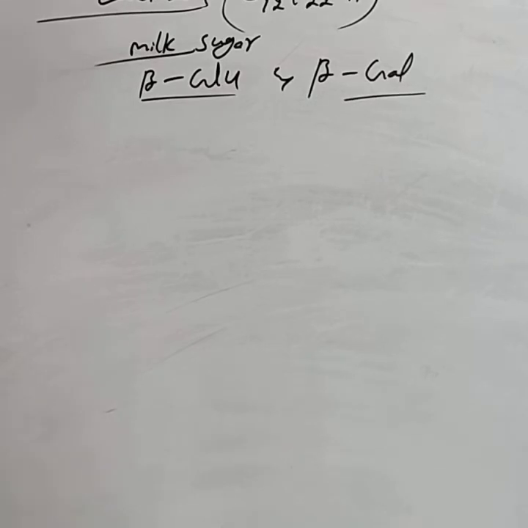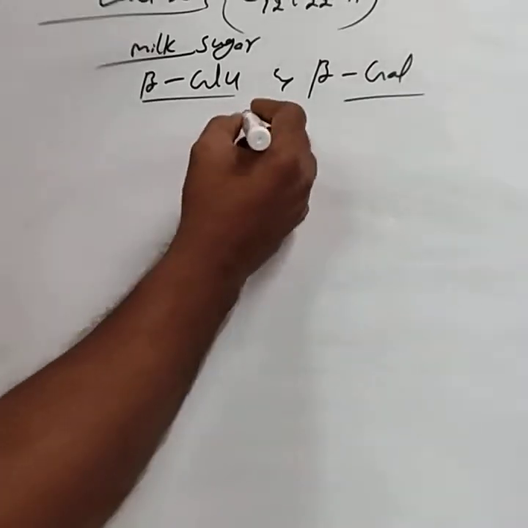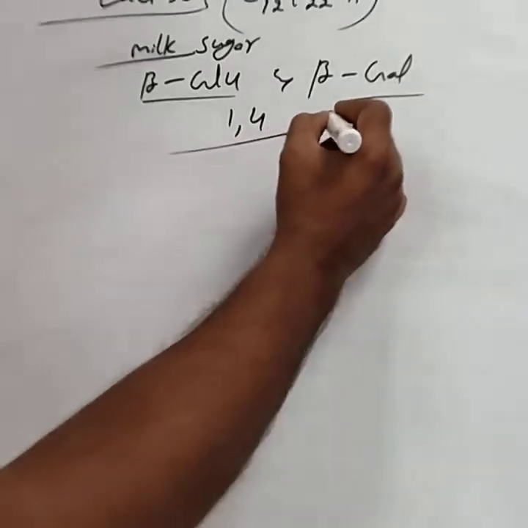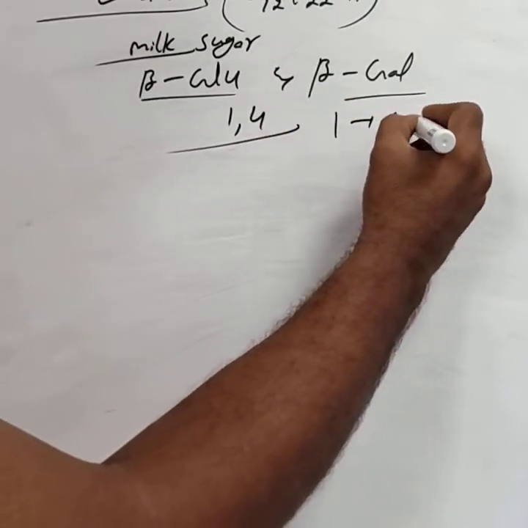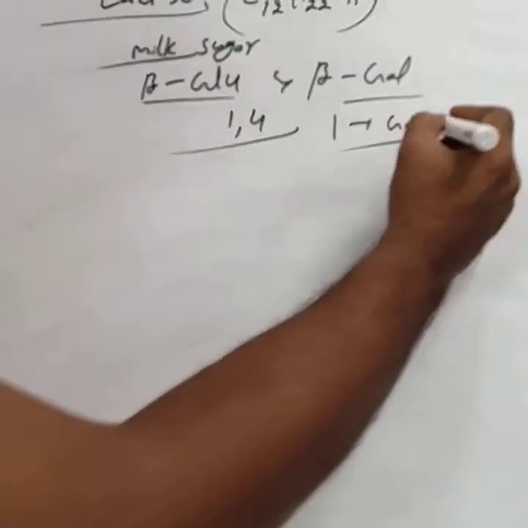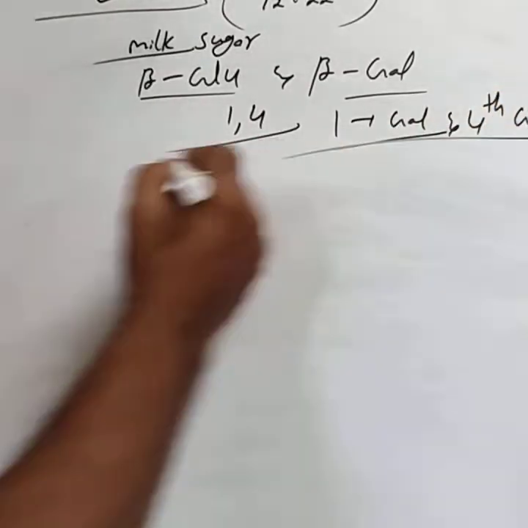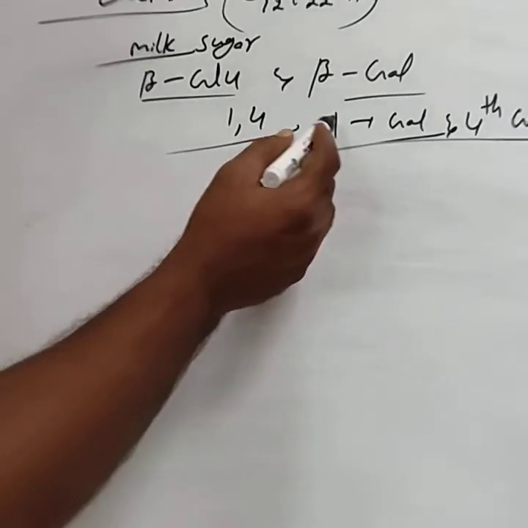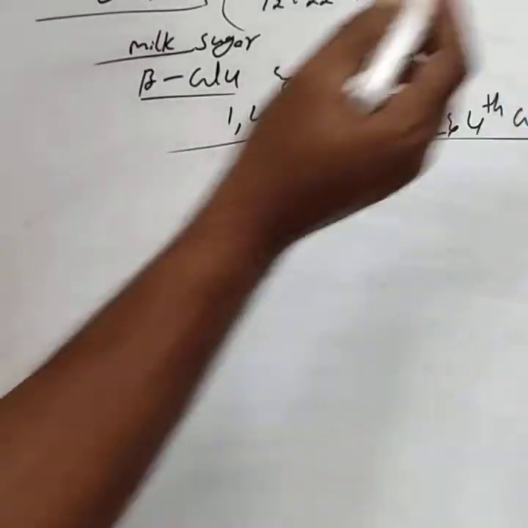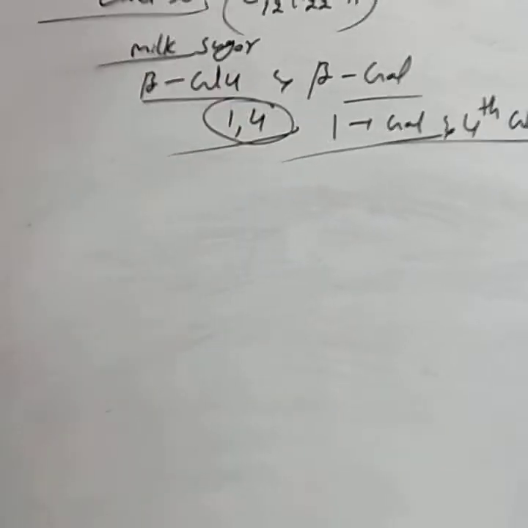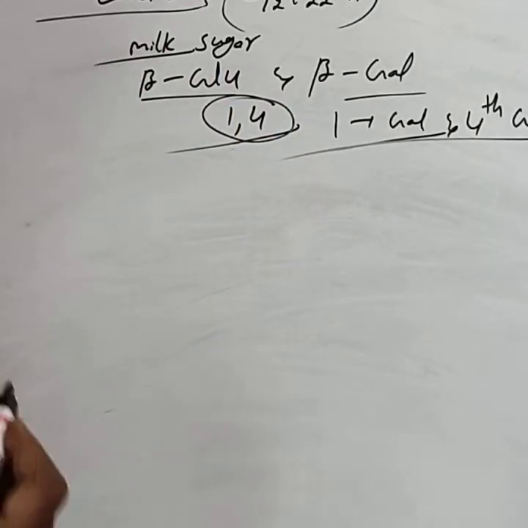The glycosidic linkage present in lactose is also 1,4. That is, the first position of the galactose and the fourth position of the glucose. You have to consider this pattern only. The first position of galactose and the fourth position of glucose undergo condensation, forming the 1,4 glycosidic linkage.